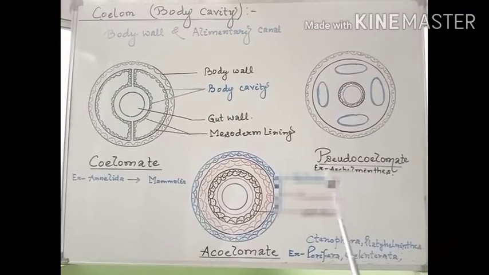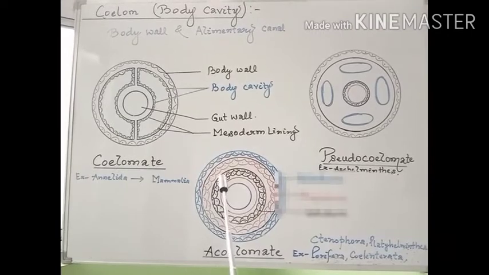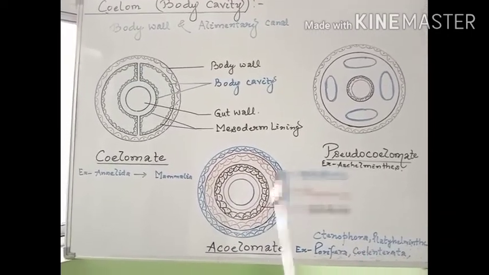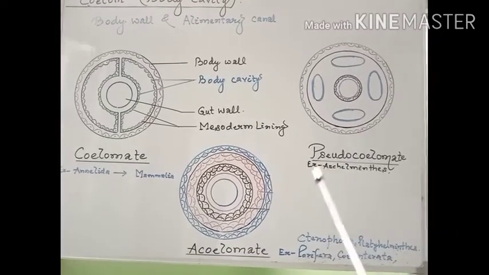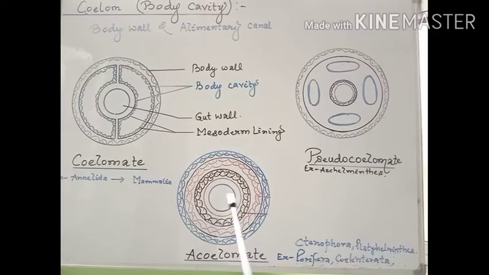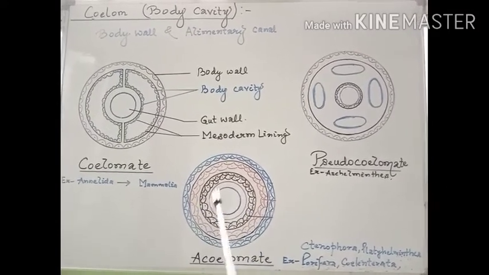And in the case of acoelomate, the body cavity is not present. There is no space between the body wall and the alimentary canal. It is filled with cells. So in this case, the animal is called acoelomate.